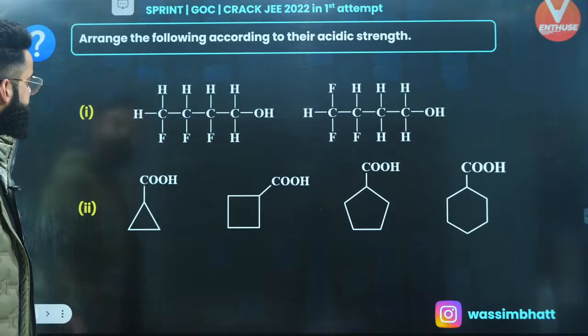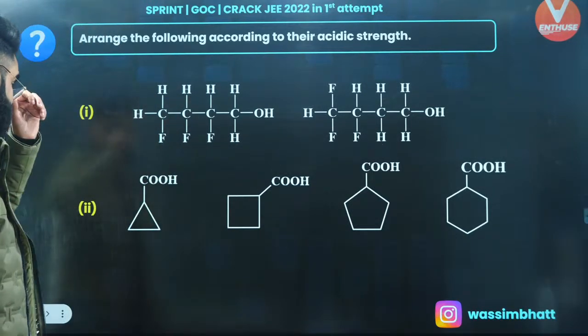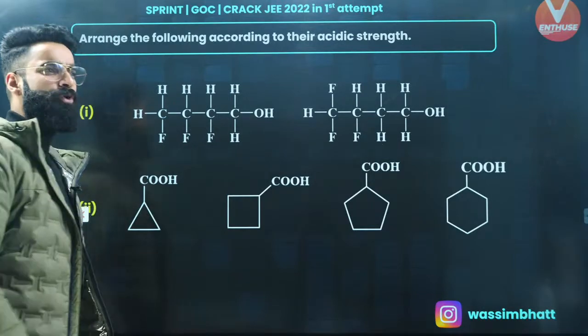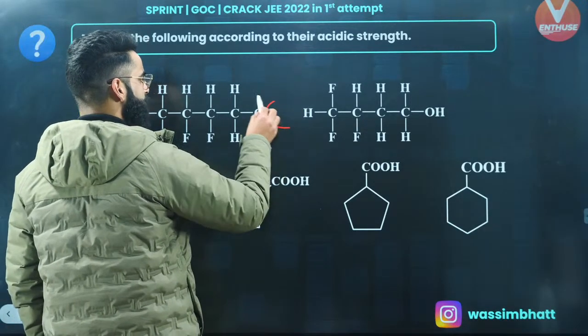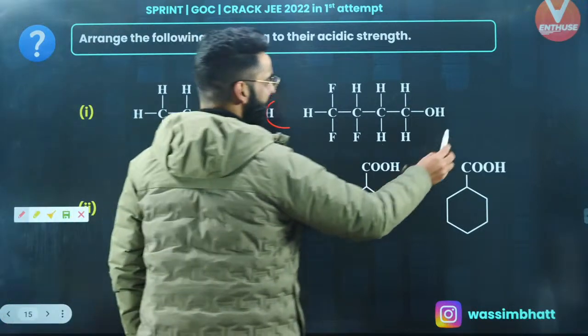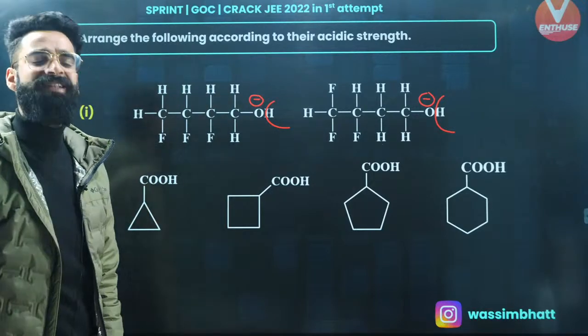Moving on to one more. Arrange the following according to their acidic strengths. We need to arrange them on the basis of their acidic strength. So first of all, I'll be taking H positive out from here. There'll be negative charge on this oxygen. I'll be taking H positive out from here, there'll be negative charge on this oxygen. Now I have made their conjugate bases.